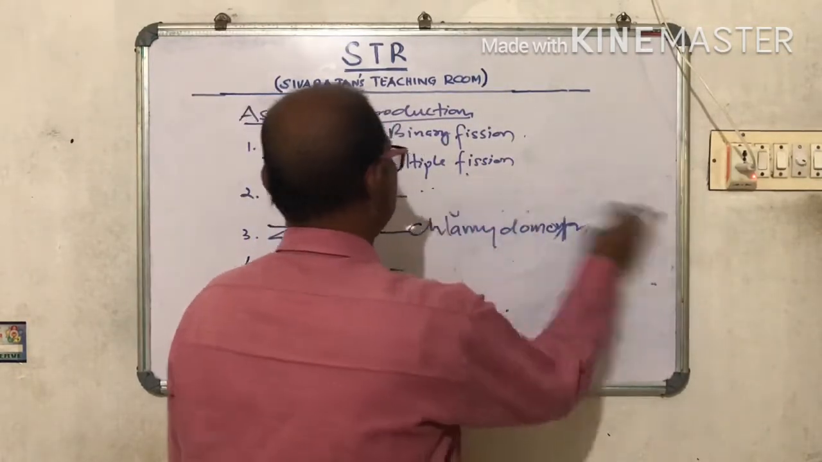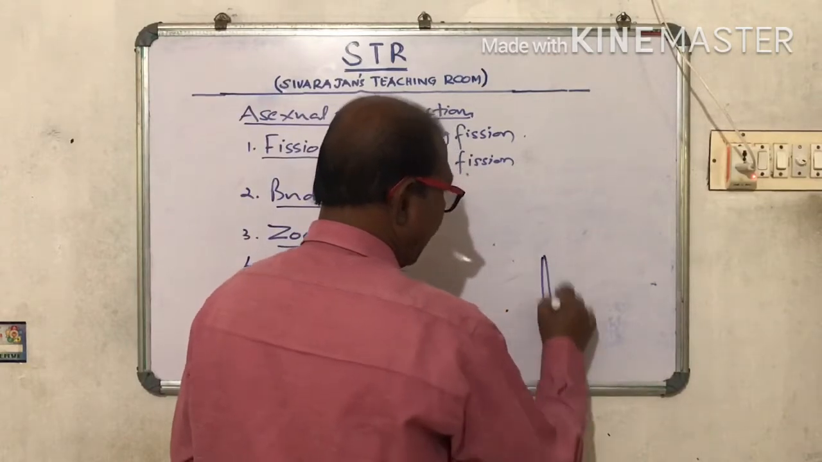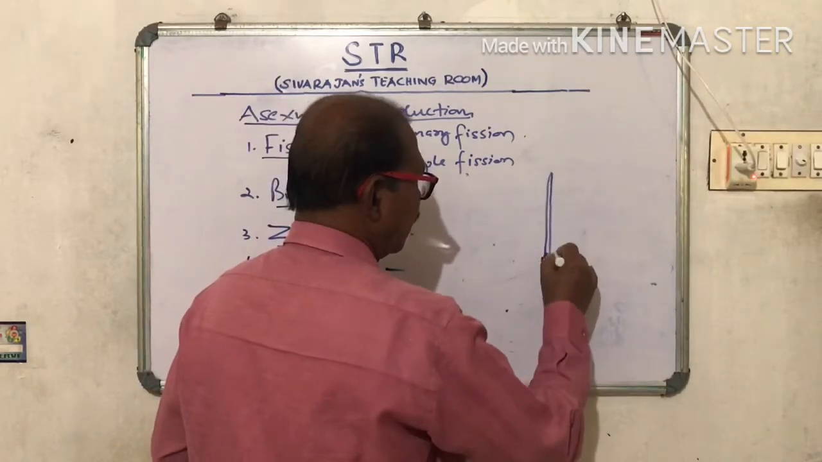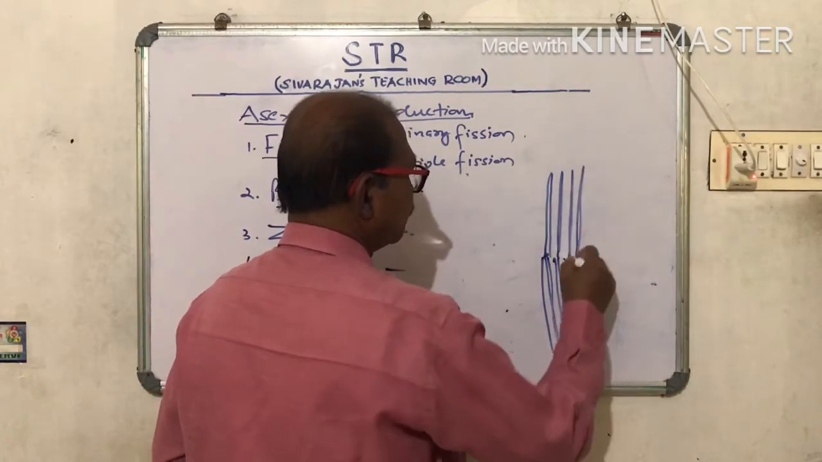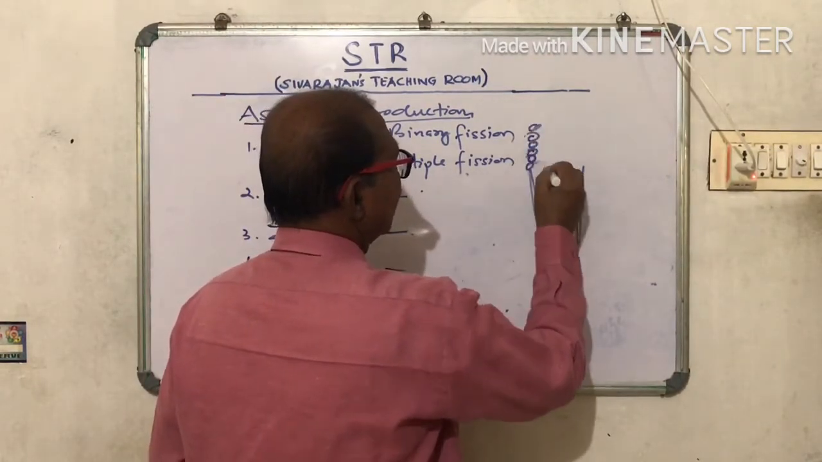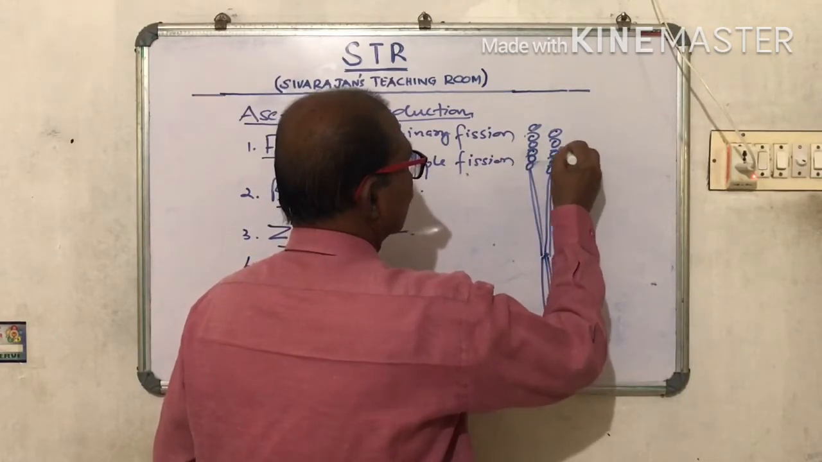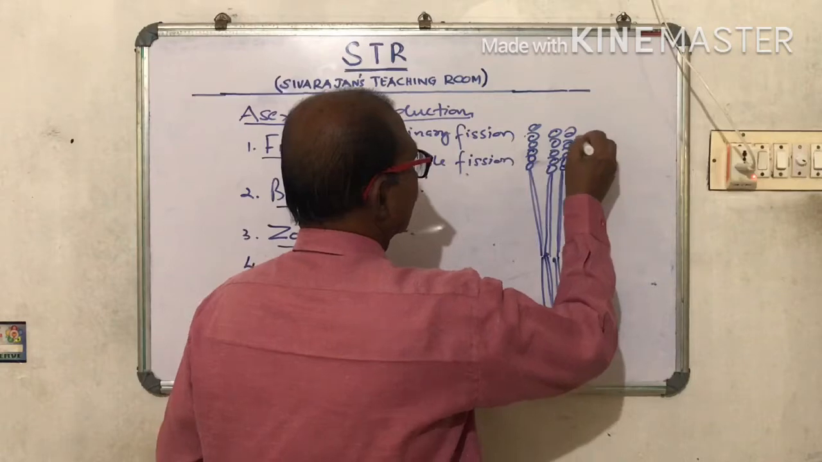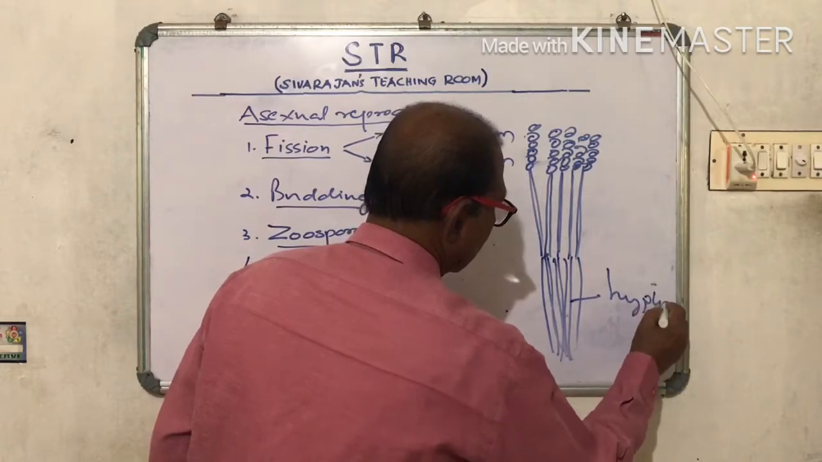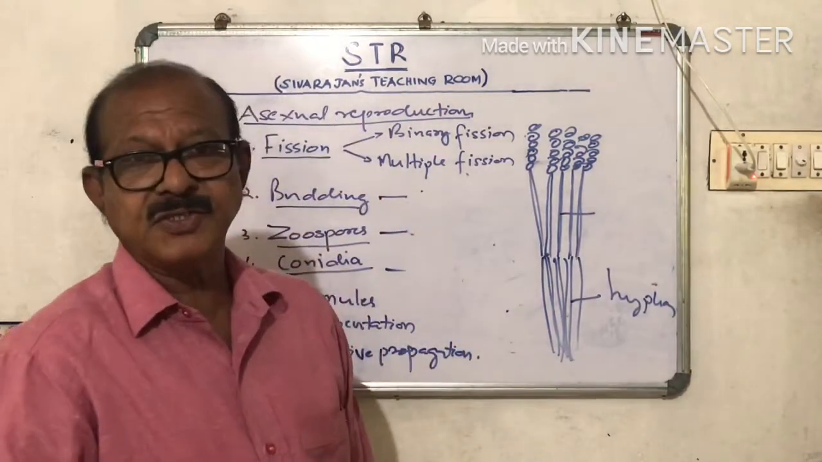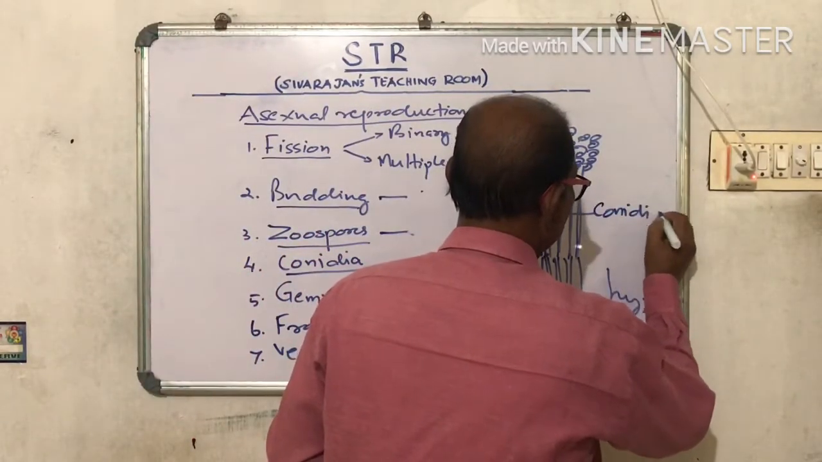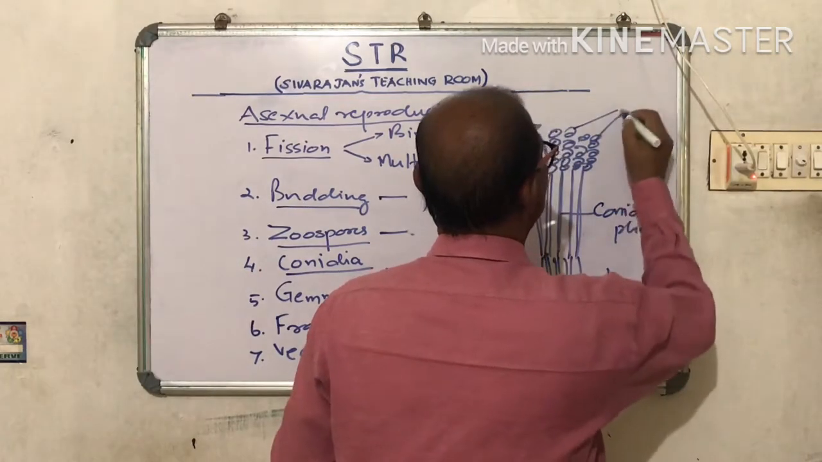we can draw this like this. See, this is the hyphae. In the hyphae, slender structures develop. At the tip of these slender structures, conidia develop. These are the conidia. So this is the hyphae. This is the structure on which the conidia develop. They are called conidiophore. And these are the conidia.